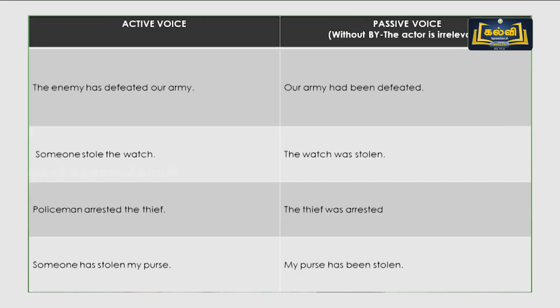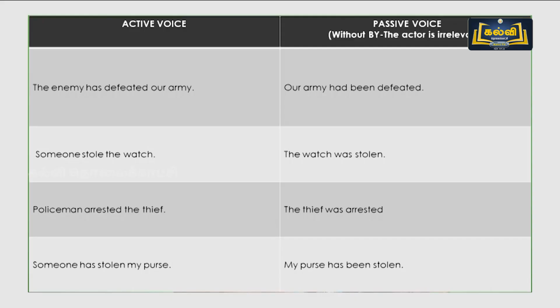The enemy has defeated our army. Okay. Here we don't know who the enemy is. Our army was defeated by someone? No. We understand that the army has been defeated. That's all. Here we don't give relevance to the person who has done it.